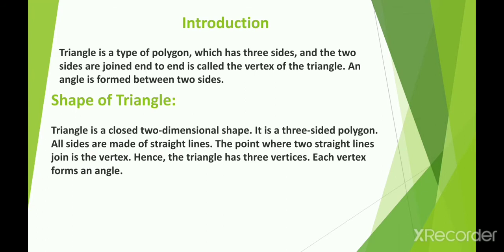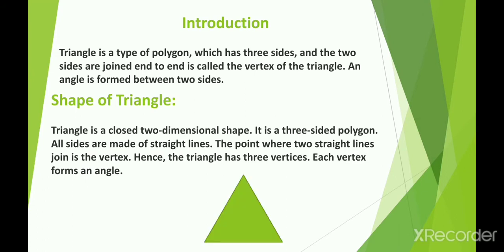What is the shape of the triangle? A triangle is a closed two-dimensional shape. It is a three-sided polygon. All sides are made up of straight lines. The point where two straight lines join is called a vertex. Hence, the triangle has three vertices. Each vertex forms an angle. Okay?